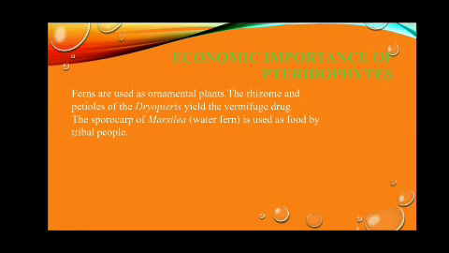In both bryophytes and pteridophytes, alternation of generation is there, but in the case of bryophytes, the dominant phase of the plant body is gametophyte, but in pteridophytes, the dominant phase of the plant body is sporophyte. In bryophytes, the sporophytic generation depends on the gametophytic generation for nourishment. Example, Riccia. But in pteridophytes, the gametophytic generation does not depend on the sporophytic generation. Example, Selaginella.